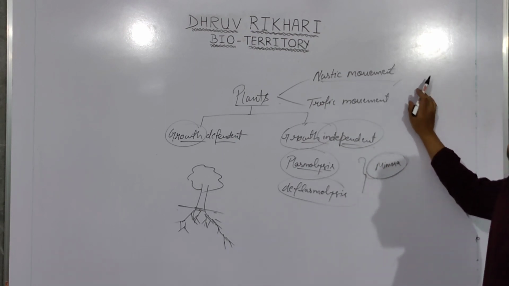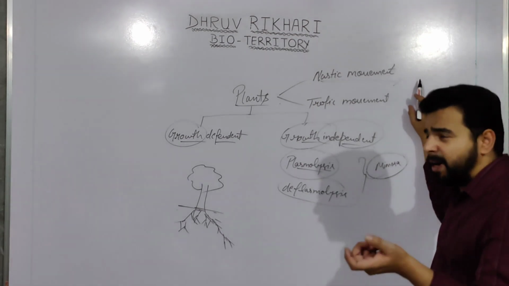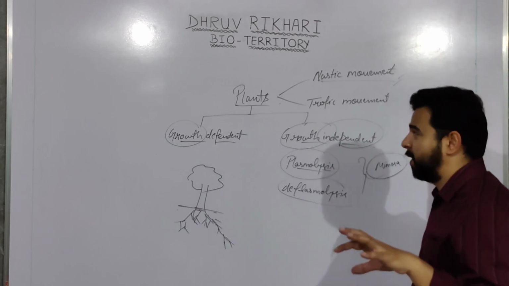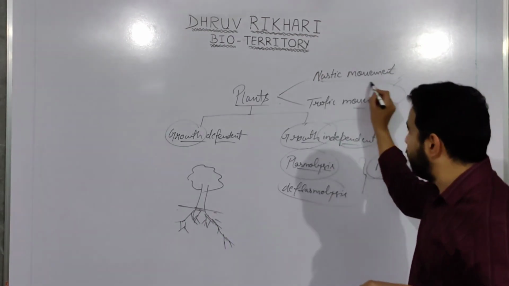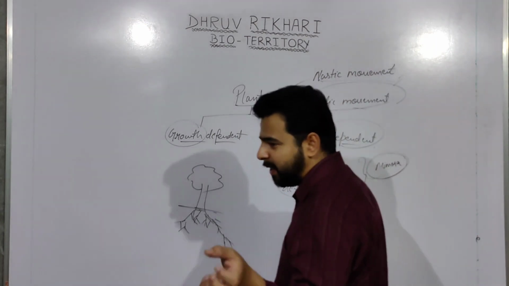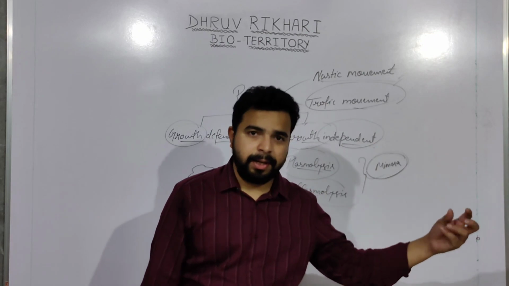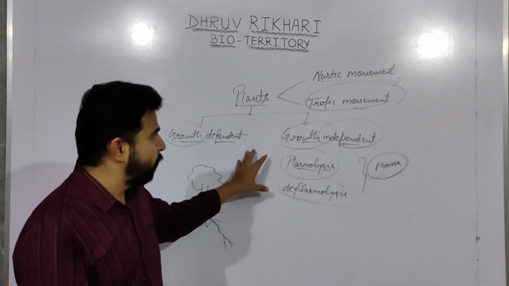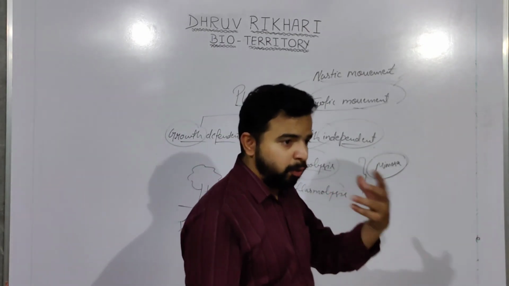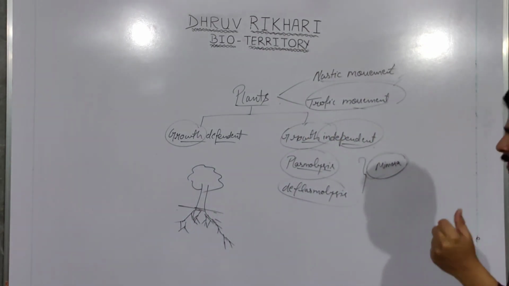So this type of movement is known as nastic movement, and most of the growth independent movements are considered to be nastic movements. And these tropic movements are those which are actually getting stimulated by the external environment and they are responding towards it. So for photosynthesis, the photo period for which plant responds for the synthesis of the food, right?